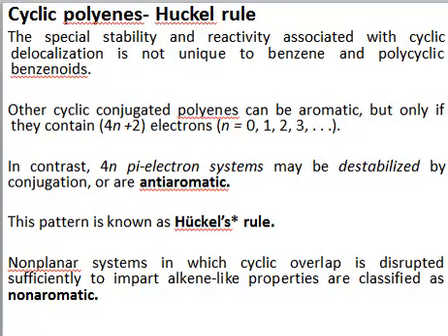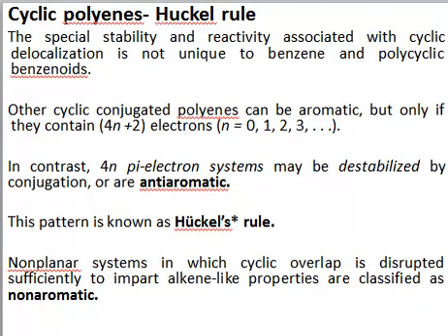So what does 4n+2 number of pi electrons mean? You can change the value of n, so you can put n to any value. It can be 0, 1, 2, 3, and so on. Just change the value of n and see what number you get. If the number you get from this formula is the same as the number of pi electrons in your system, then your system will be aromatic.